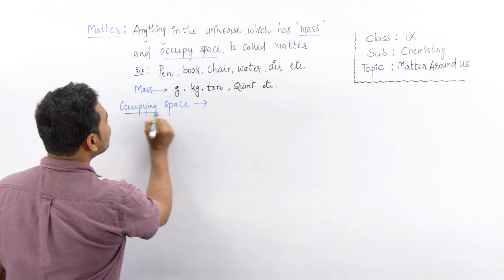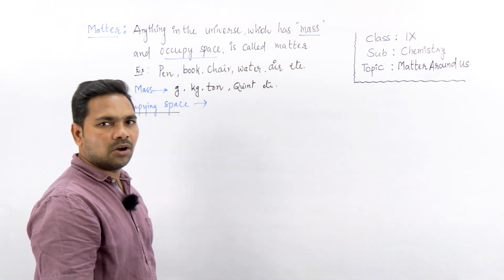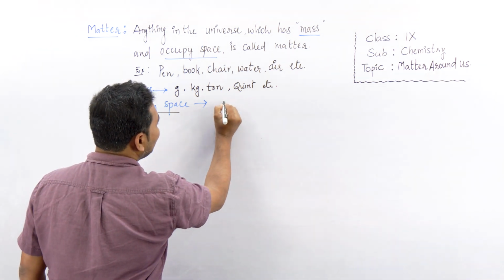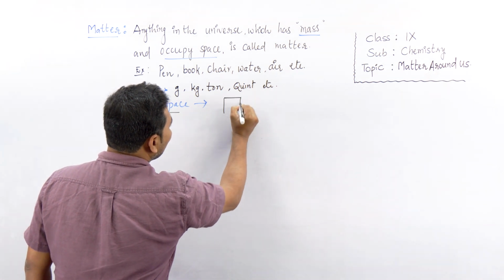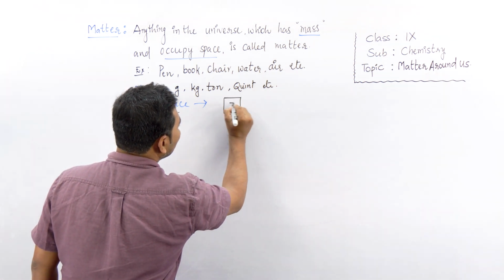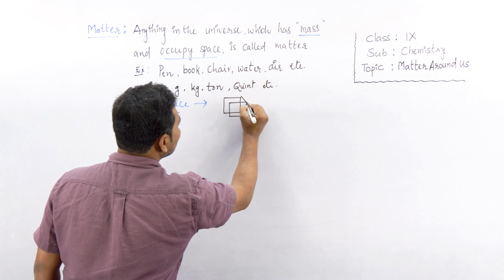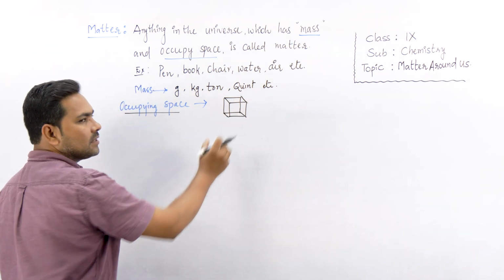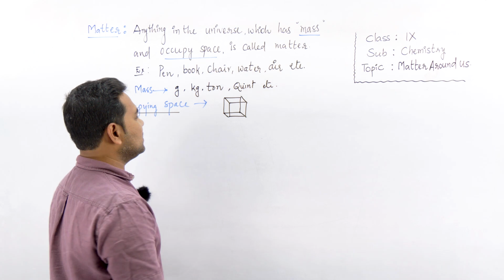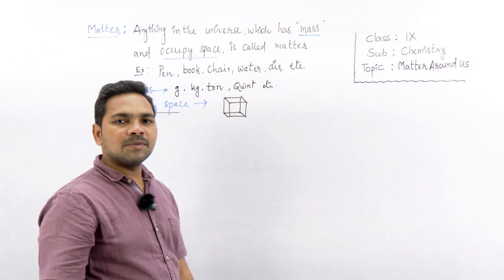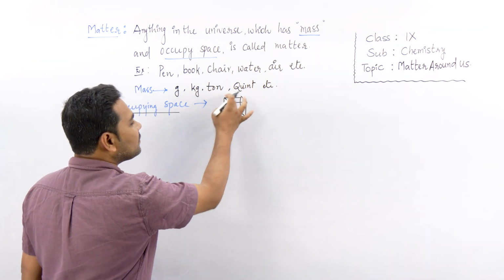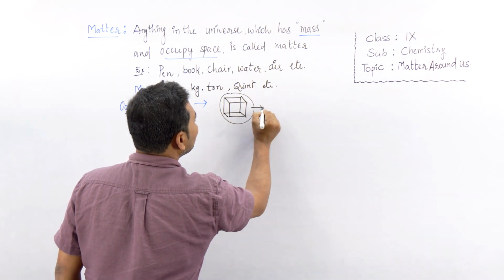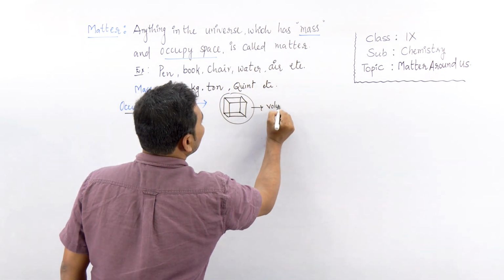Then coming to the next, occupying space. If I take any solid, represented like this, a three-dimensional object, it occupies some space, and the extent of space occupied by this object is called its volume.